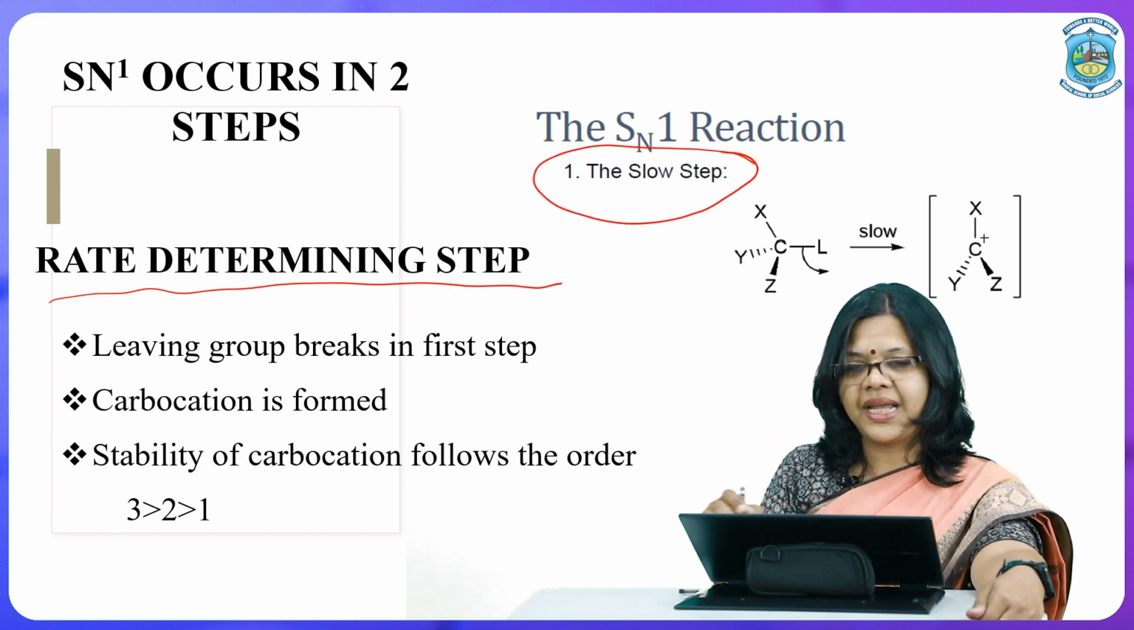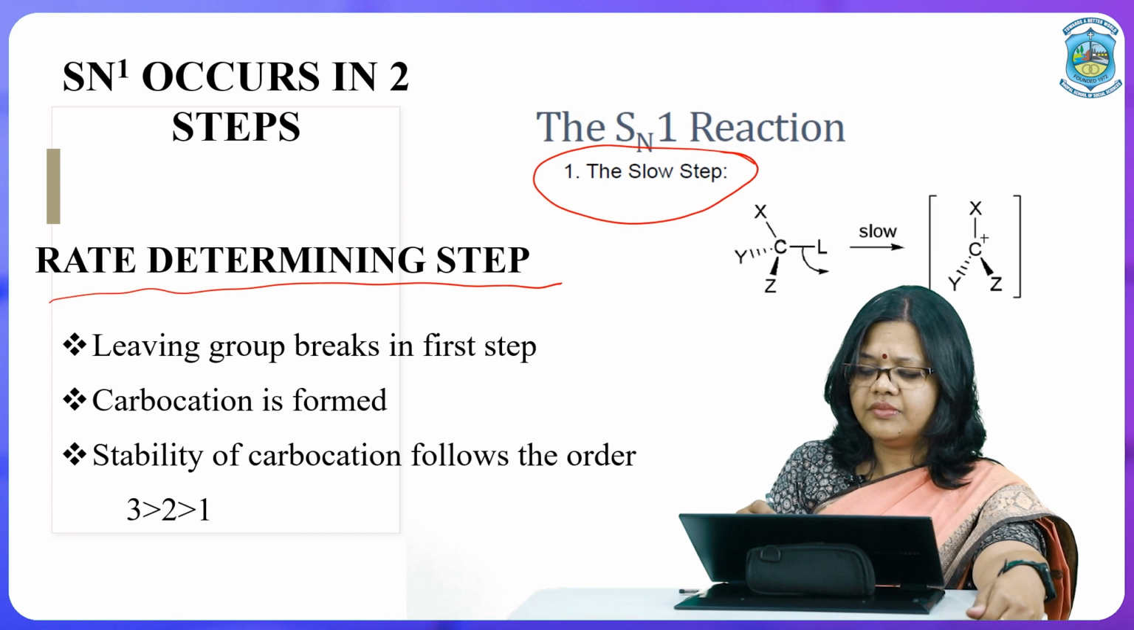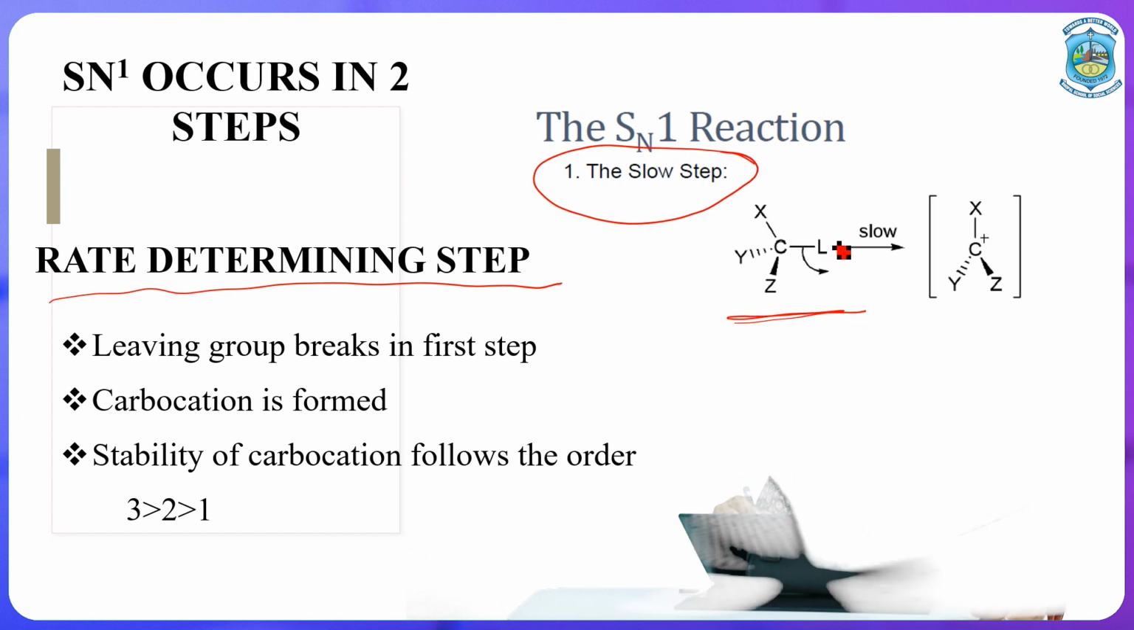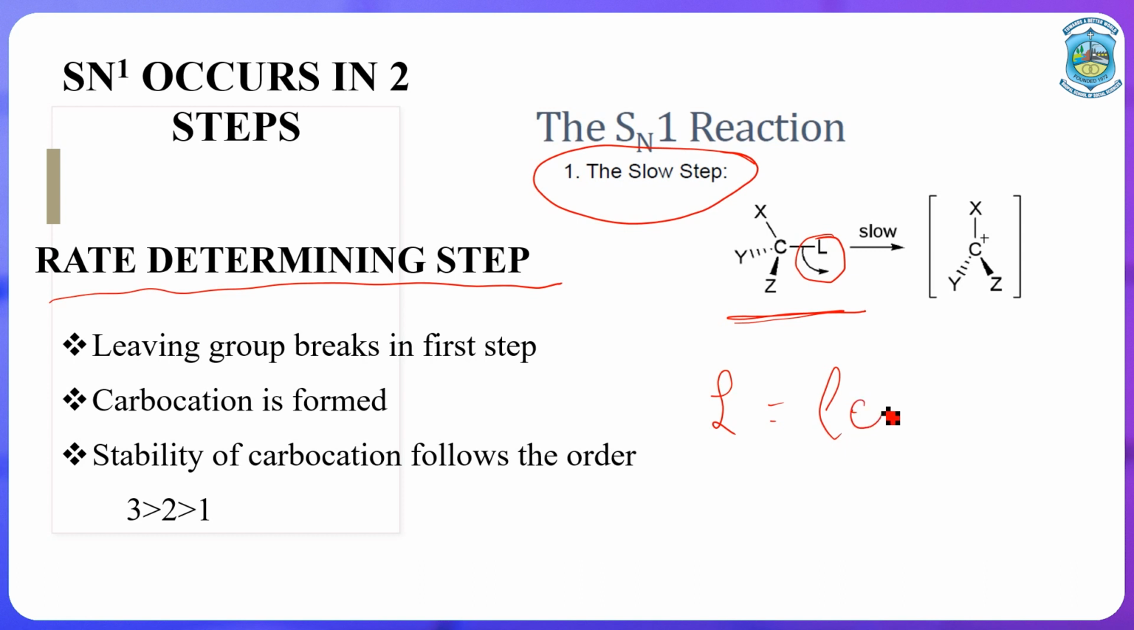And if you see the mechanism, what happens if this is any species in which C is attached with X, Y, Z and L is a group. L represents the leaving group, the group which will be substituted, and X, Y, Z can be any species. So this leaving group, in the first step, the bond over here will break and it will move away.